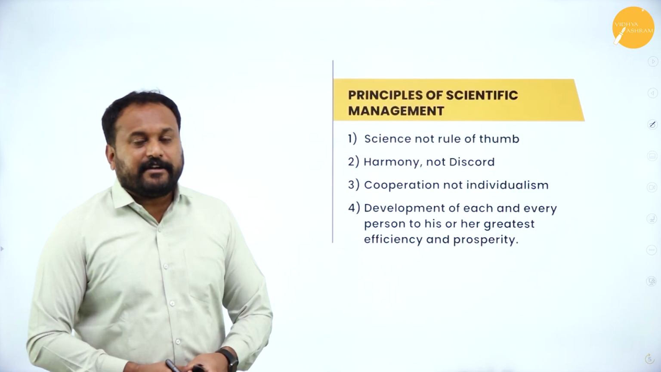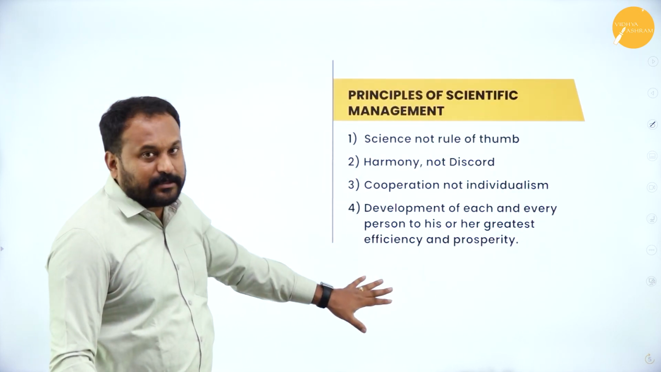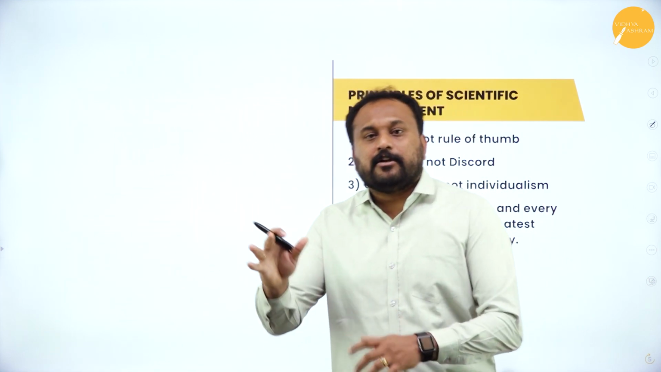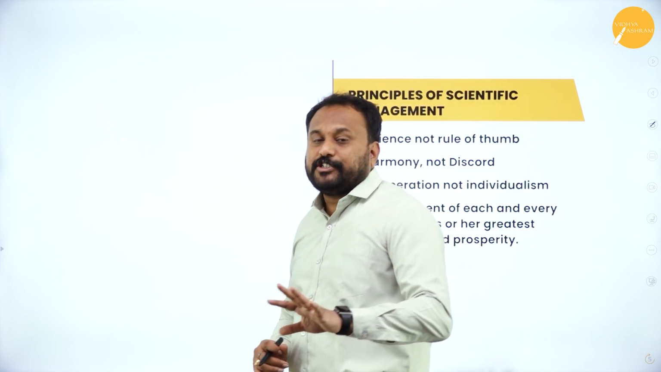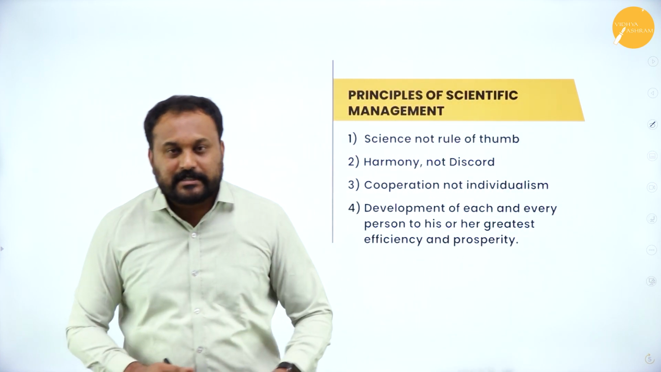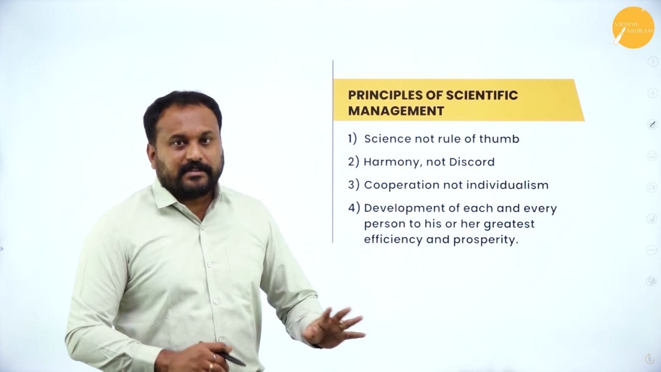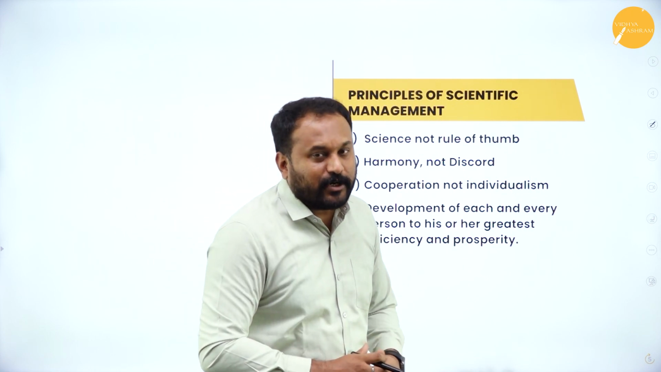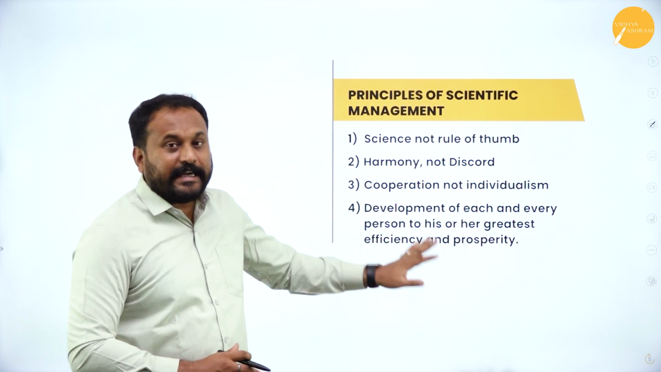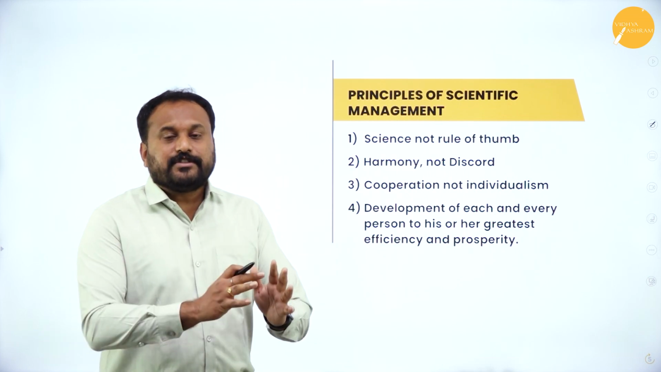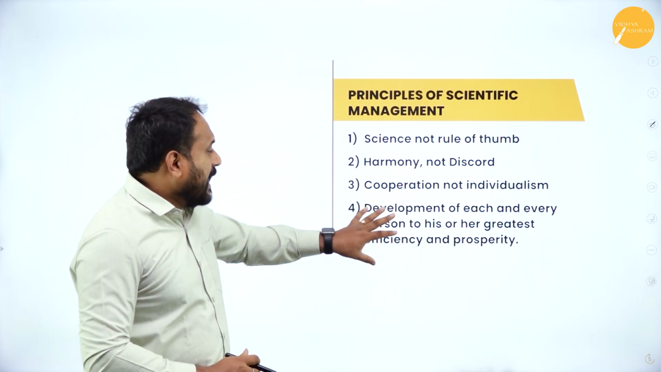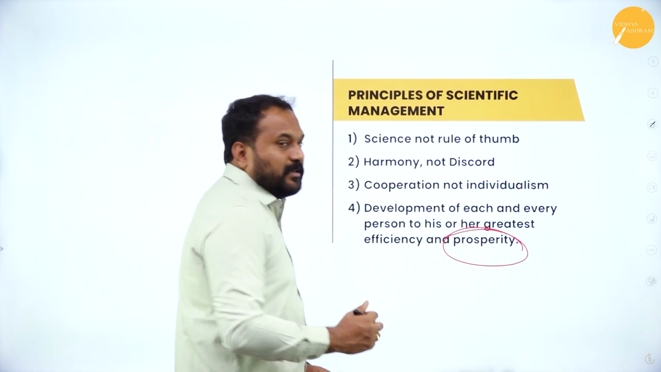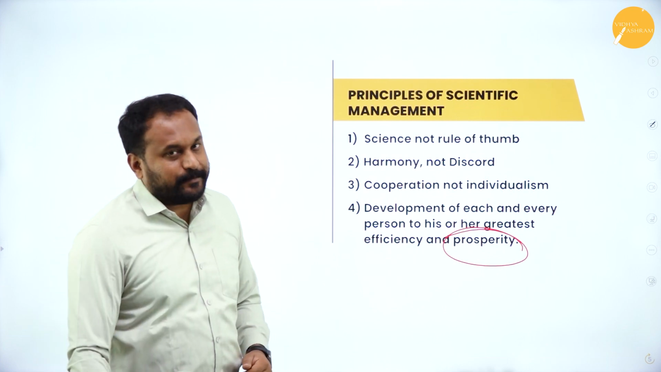So here are the principles of scientific management. We have the 4 principles. The first one is science, not rule of thumb. Second, harmony, not discord. Third is cooperation, not individualism. And the fourth one is each and every person, that is his or her greatest efficiency, they need to meet. That is what he says. That is development of each and every person to his or her greatest efficiency. So that is what we are supposed to go with. Only then the prosperity for the personal as well as organization can happen.